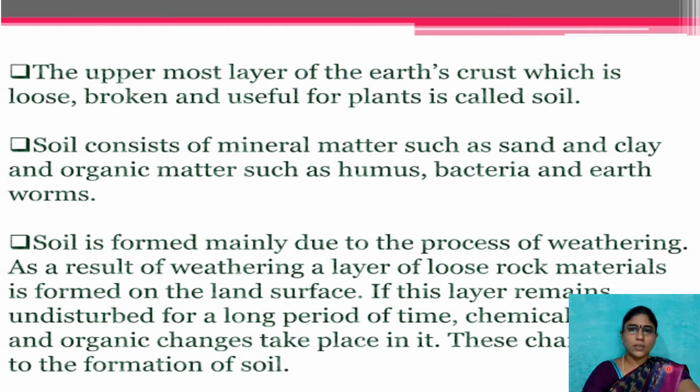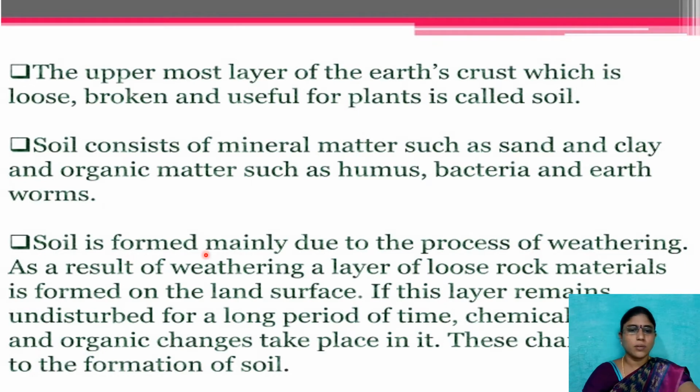What is meant by soil? The topmost layer of the earth's crust, which is loose and broken and useful for plants, is called soil. This soil consists of mineral matter such as sand and clay, and organic matter such as humus, bacteria, and earthworms. These bacteria and earthworms strengthen the soil through different natural activities.